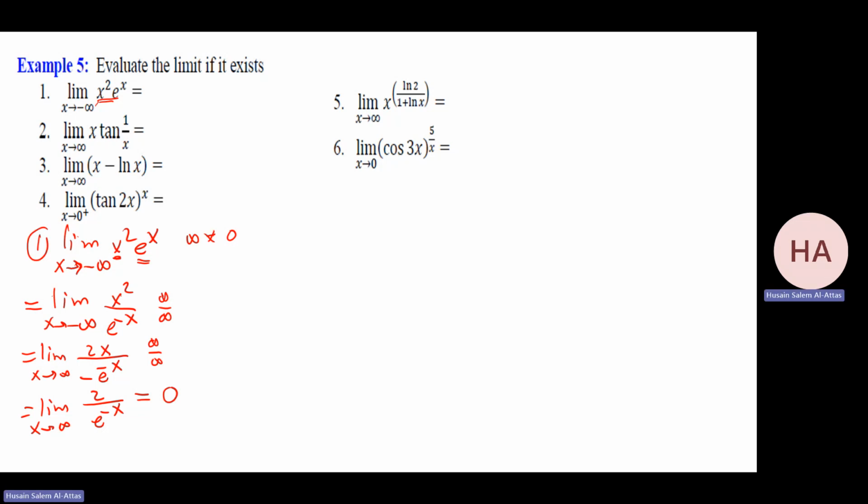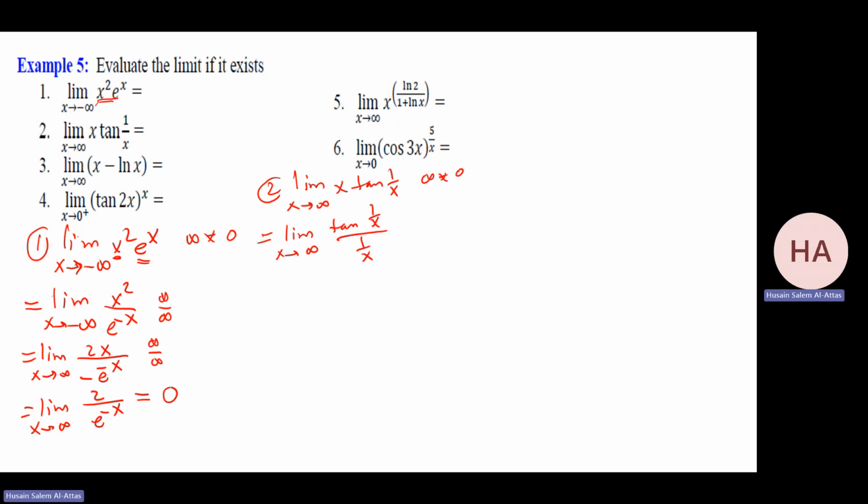Number 2, let me try to do it here. Hopefully I can squeeze all of these 6 problems. I have x tan 1 over x. Tan 0 is 0. That will be infinity times 0. So try to manipulate it. I make it tan 1 over x, over 1 over x.